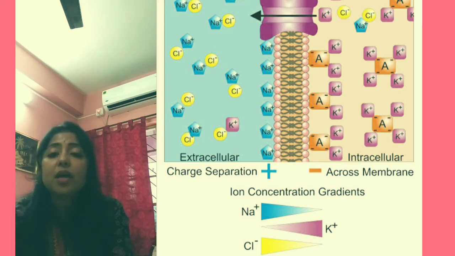And in the axoplasm, the concentration of the potassium ion will be higher than the sodium ion. So at that time, inside the axolemma, the potentiality will be minus 70 mV in resting condition. That is known as resting membrane potential.